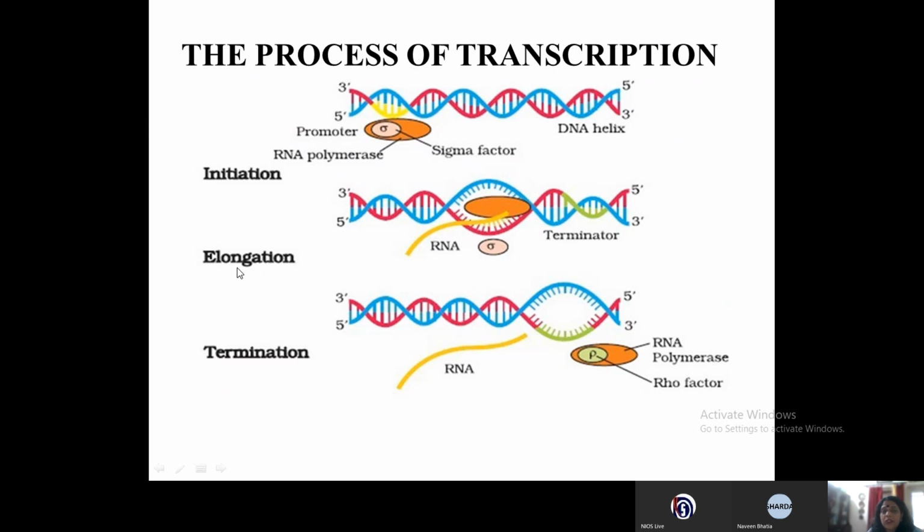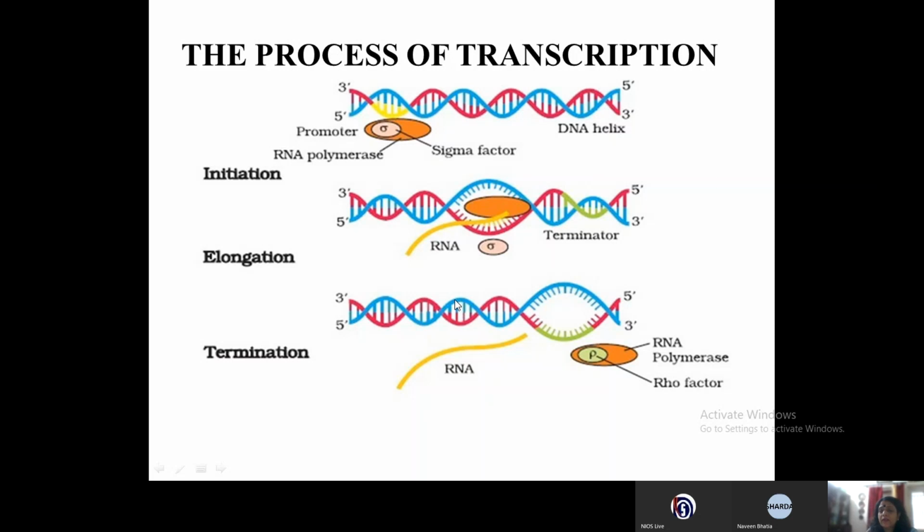Now you see elongation. For elongation, RNA polymerase does not need the sigma factor. So you can see the sigma factor is separated, and RNA polymerase goes ahead with the elongation process by adding the ribonucleotides, and the RNA is being formed. Now let's come to termination.